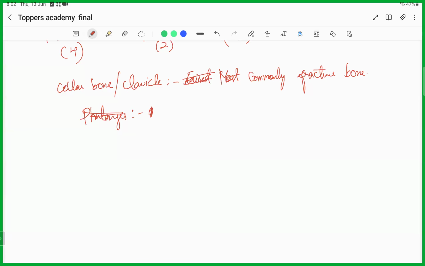Coming to the joints, you have to know a little bit about them. We'll continue tomorrow from the joints, and different diseases or disorders related to the skeletal system or the joints, and we will also see something about the botany part of biology tomorrow.